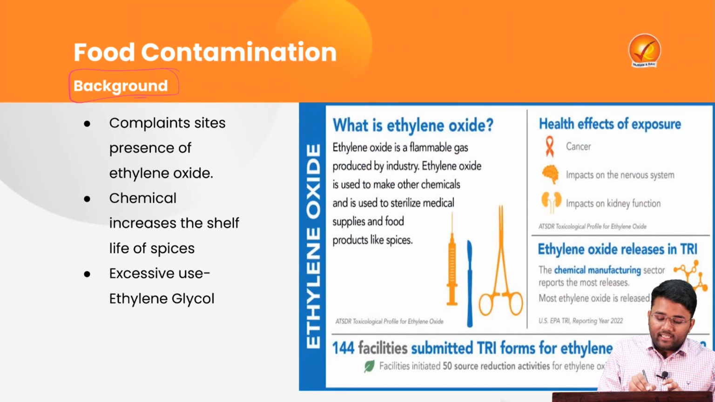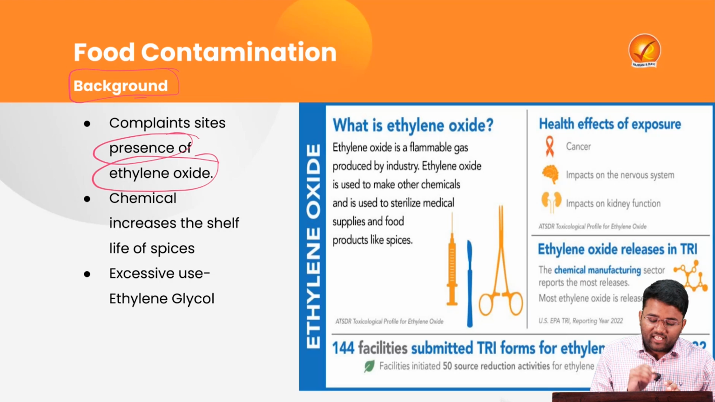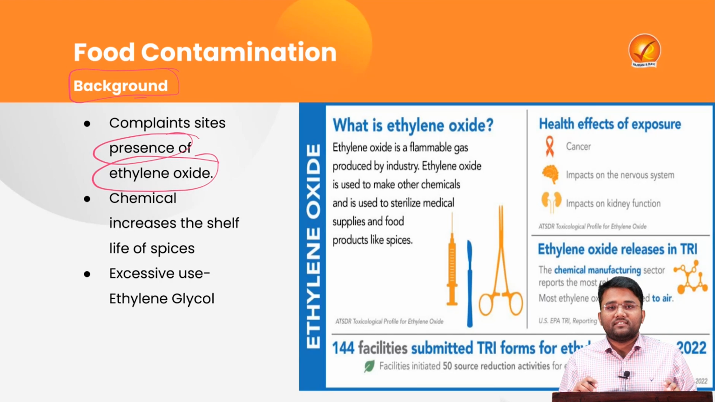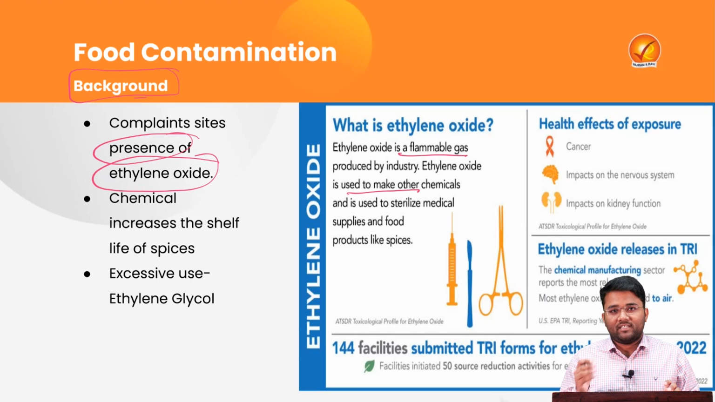So let's first understand the background of this particular topic. What happened recently, several countries, as I already have told you, like Singapore, Hong Kong, have announced investigations on the Indian spices for the possible allegations of contamination of these spices and the presence of the chemical ethylene oxide. So let's first try to understand what is ethylene oxide. It is a flammable gas which is produced by industry and it is used to make other chemicals, and it is majorly used for sterilizing medical supplies and food products sanitization also.